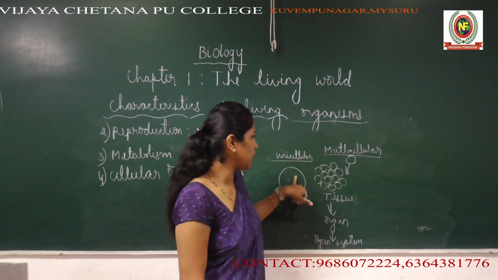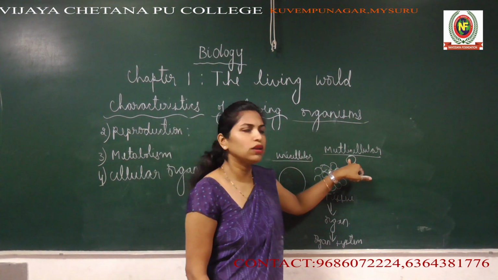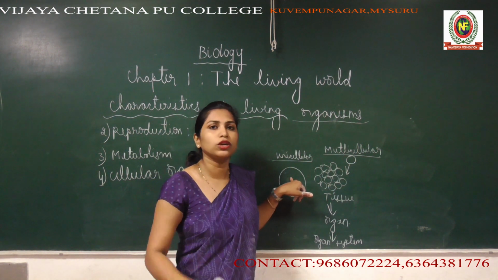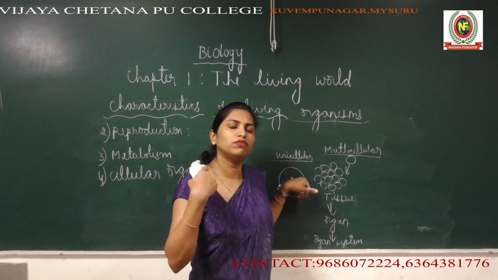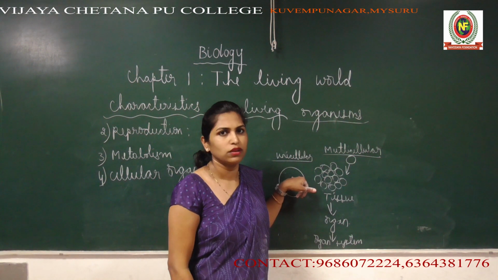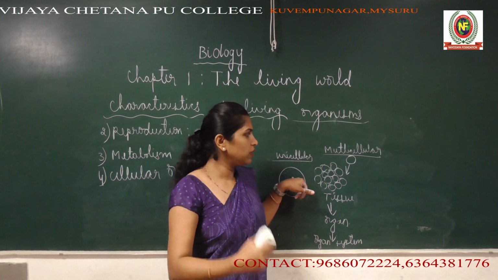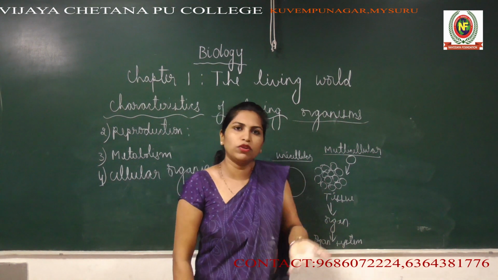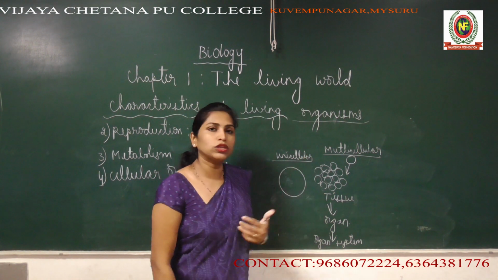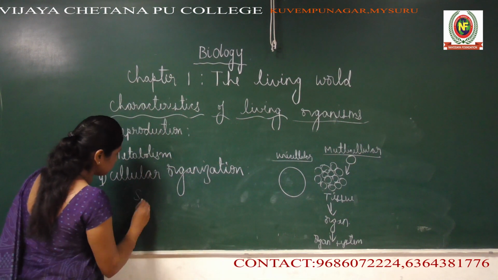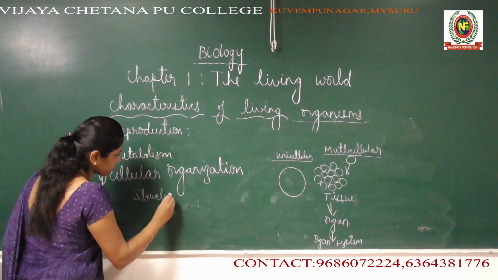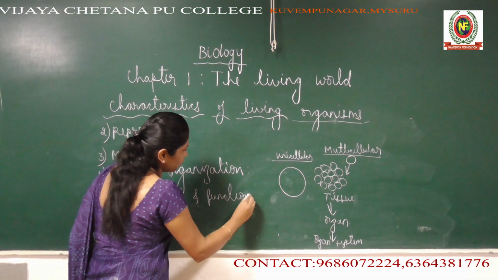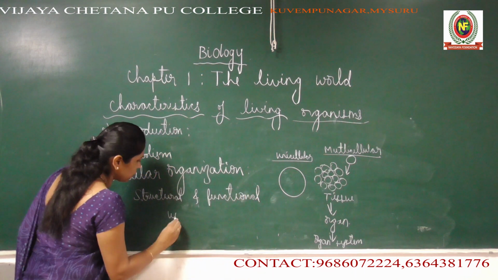That's why we call the cell the structural and functional unit of living organisms. Structural, because it gives structure to our body. Our body is made up of trillions of cells. You know what a trillion is: we say million, billion, and similarly trillion.